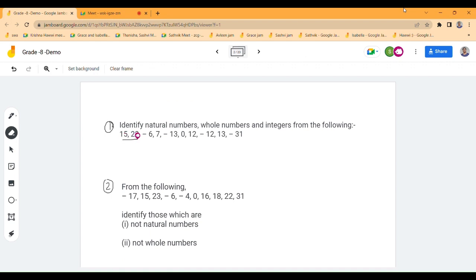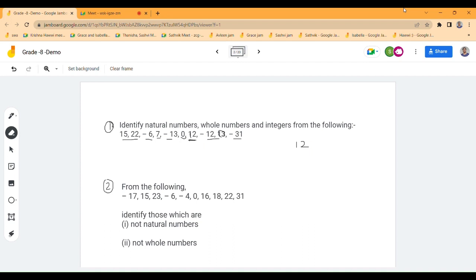these 2 and 7 are natural numbers, and zero is a whole number. The other numbers are also whole numbers, and integers are -6, -13, -12, -31. 13 and 12 are also natural numbers and whole numbers. Yeah, they are also. Don't they come under integers? Yes, they do come. Okay. Very good.